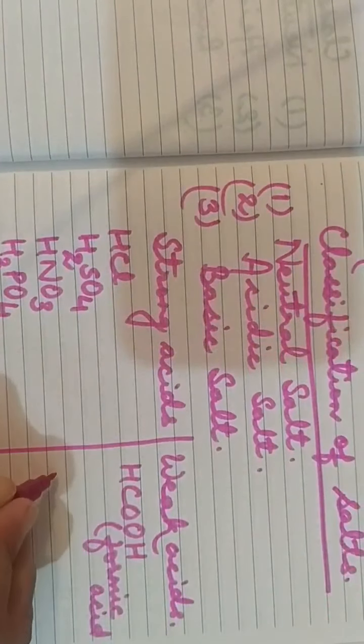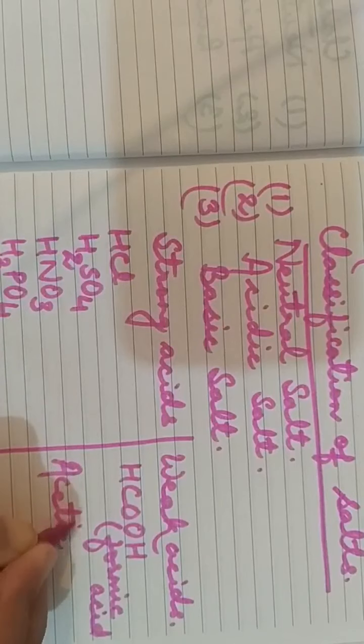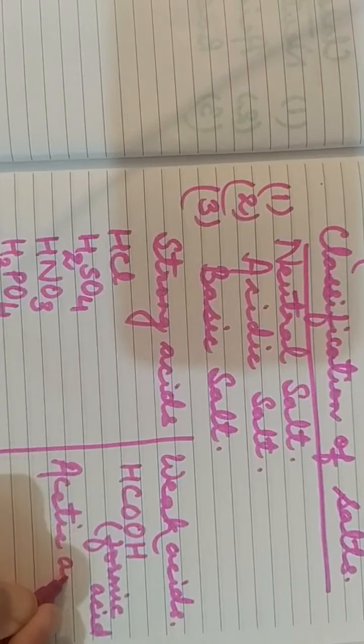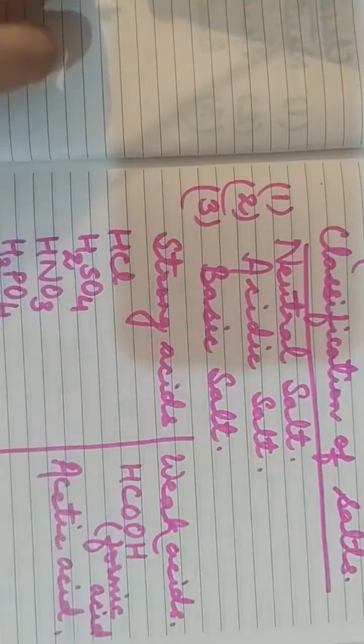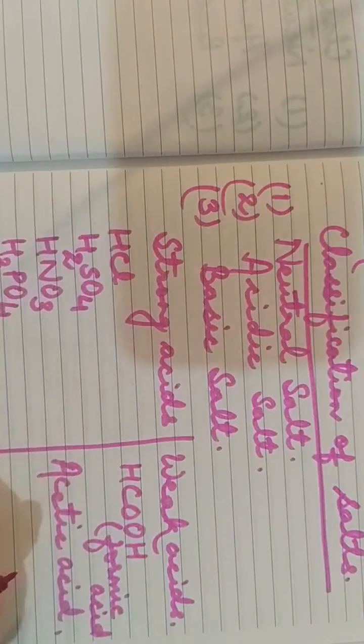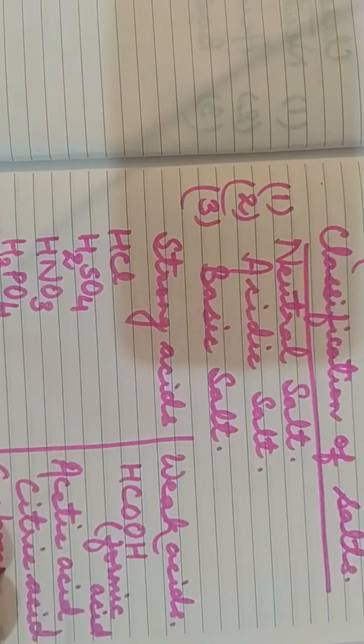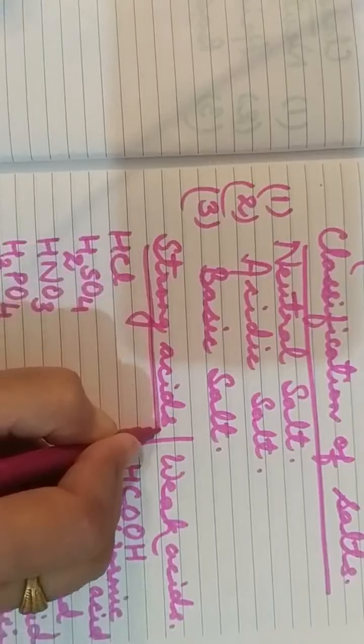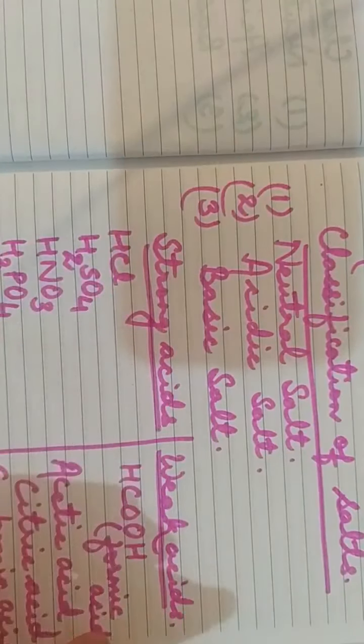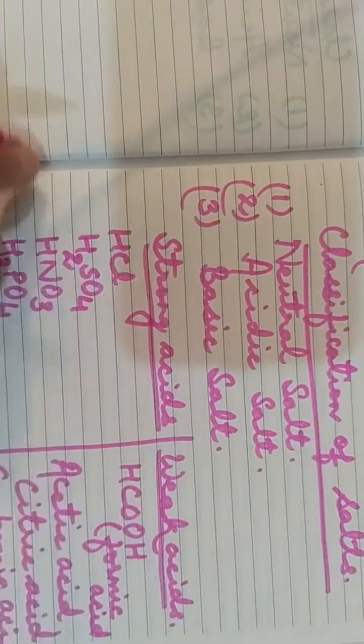Then acetic acid, its formula is CH3COOH. Then you can say citric acid, carbonic acid, that is H2CO3. All these are weak acids. You have to learn, children, the names of the strong acids and weak acids, strong bases and weak bases. Okay.